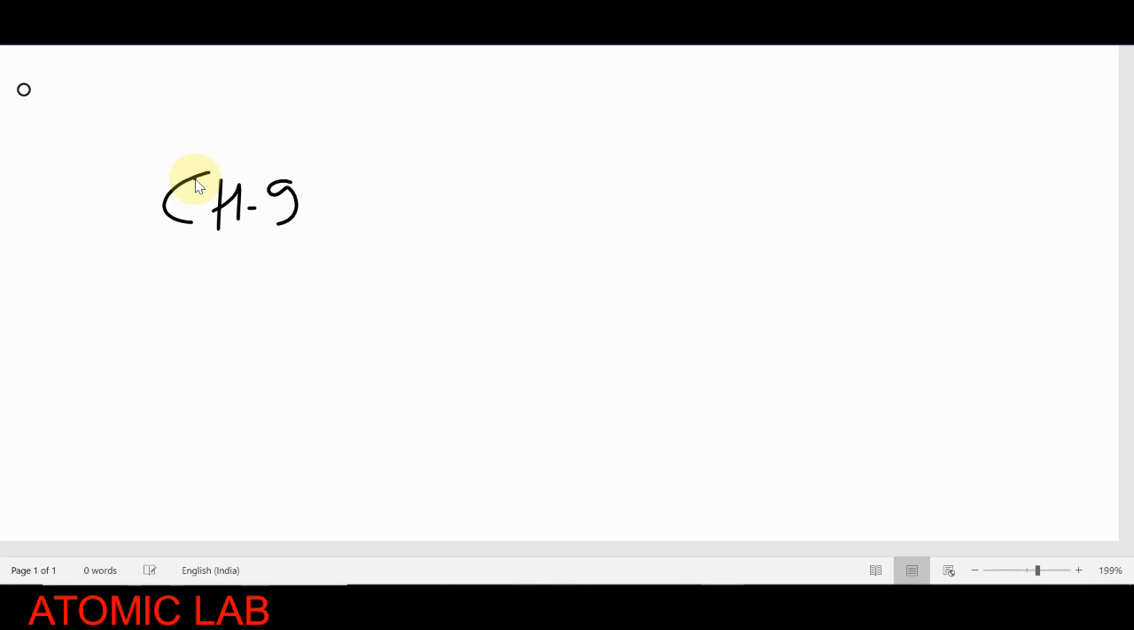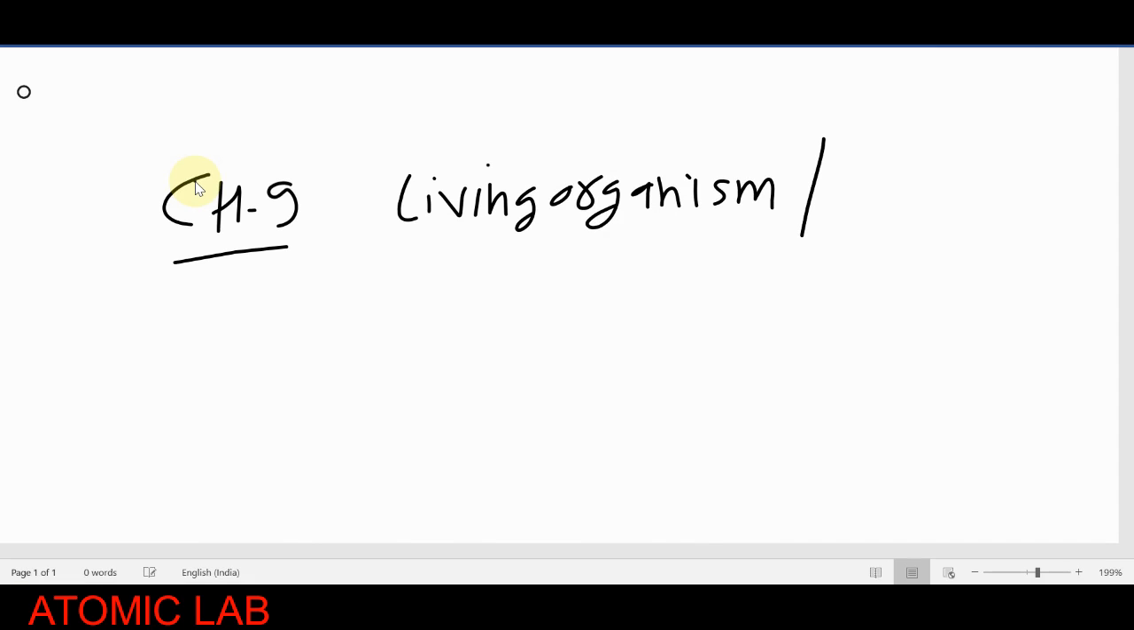Hello students, we are discussing here chapter number 9 of class 6. The name of this chapter is Living Organisms and the Surroundings. In the previous class we already discussed the meaning of living organisms, and in today's class we will discuss what kind of surroundings they have and what the meaning of surroundings is.